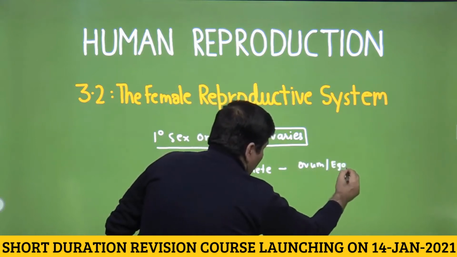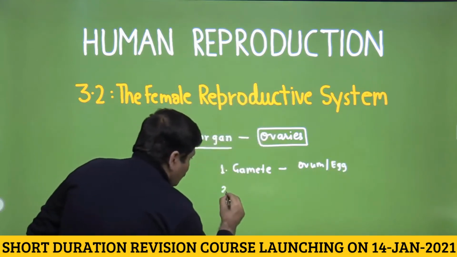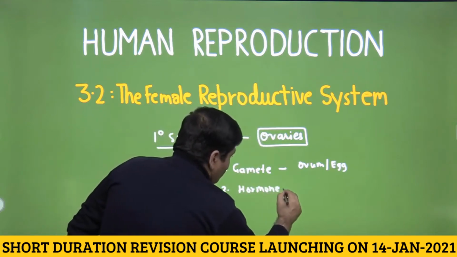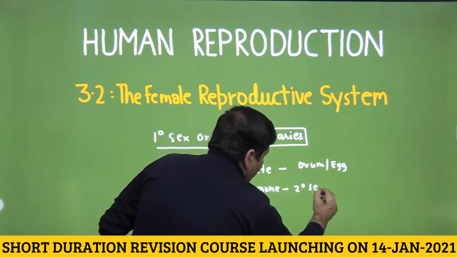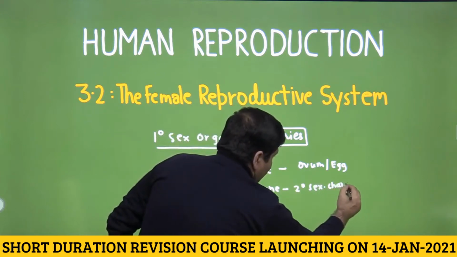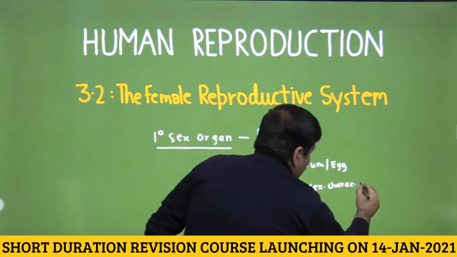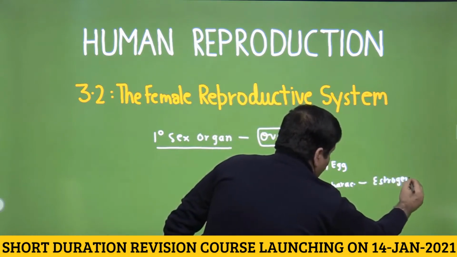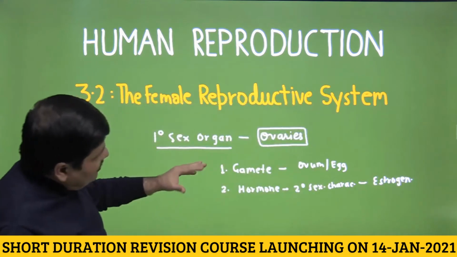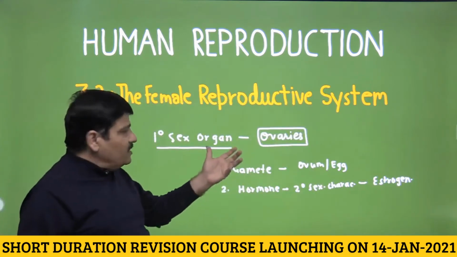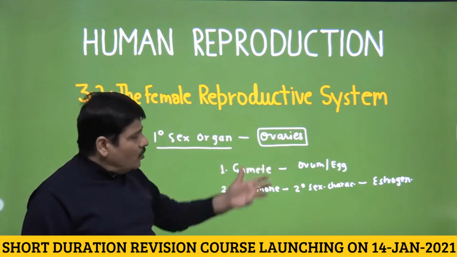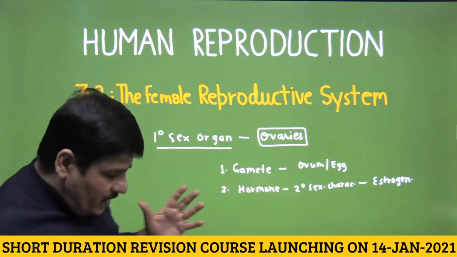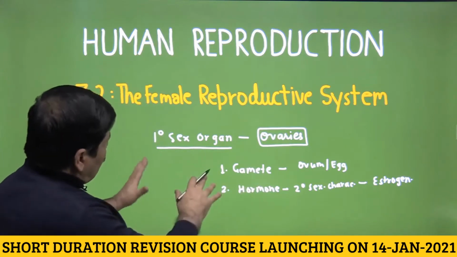And also these organs will produce the hormone that will be responsible for the development of secondary sexual characters at the onset of puberty, and this would be a steroid hormone again, which is called estrogen. So if we look at the similarity with the male reproductive system, testes was the primary sex organ, the gamete was sperm, and the hormone was androgen. The main androgen was testosterone. I hope this is absolutely clear.